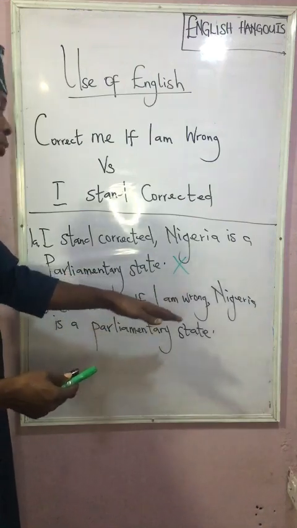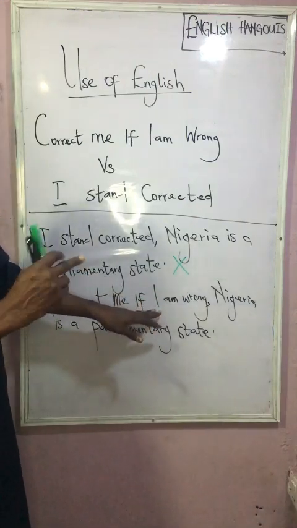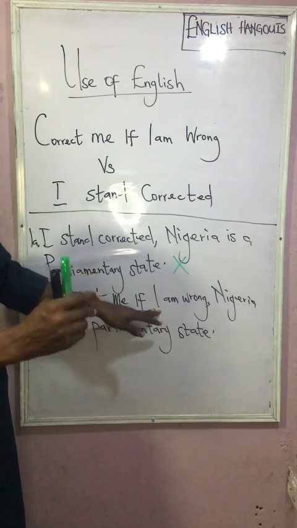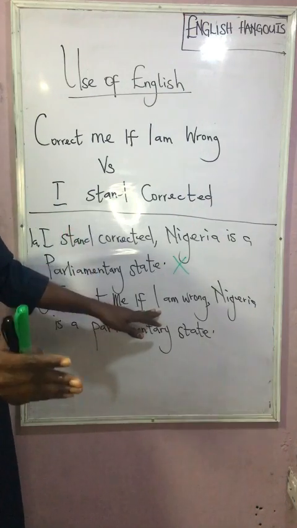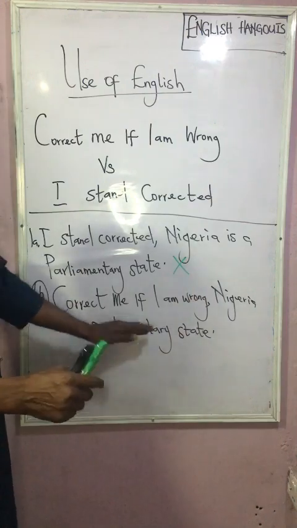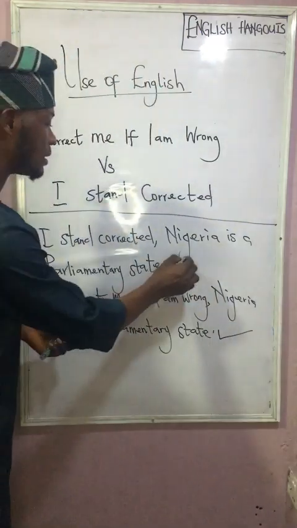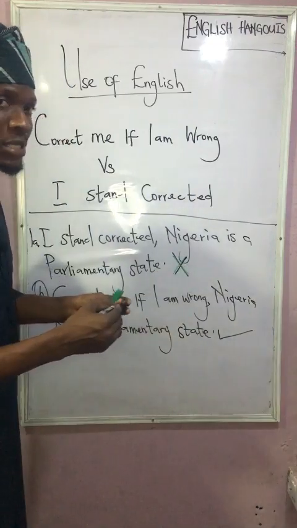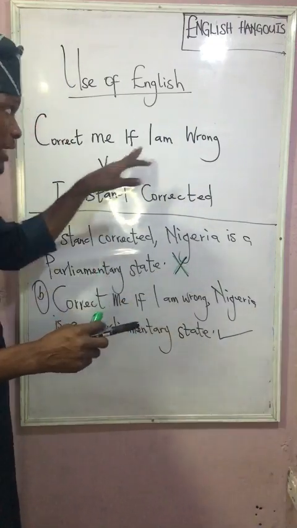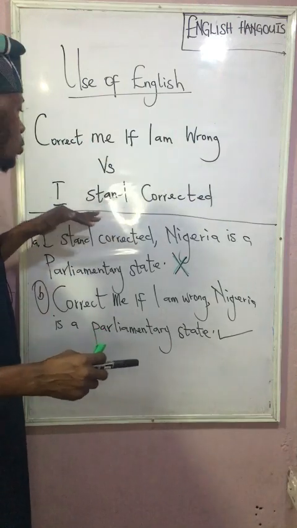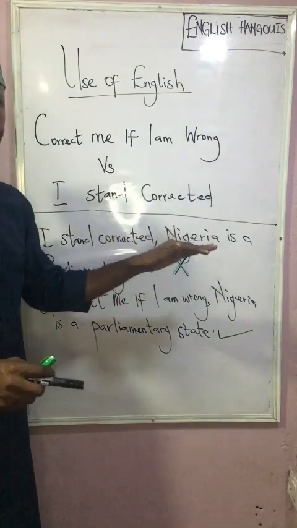"Correct me if I am wrong": I'm not sure whether what I'm talking about is true. "Nigeria is a parliamentary state", this is the standard expression. This here is a non-standard expression due to the explanation that I gave for "correct me if I am wrong", and the second one, "I stand corrected".